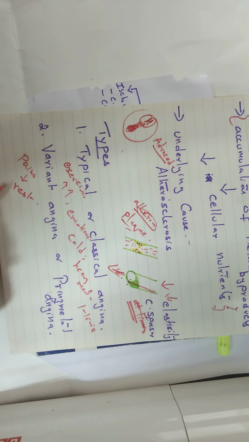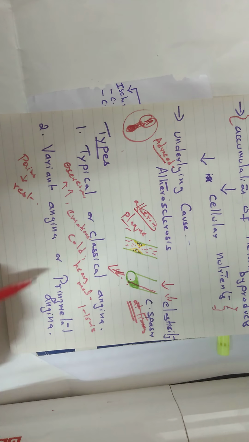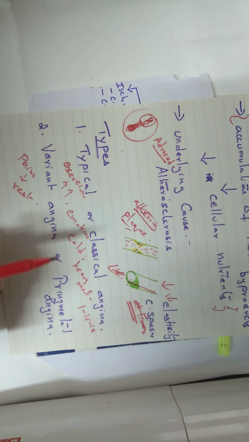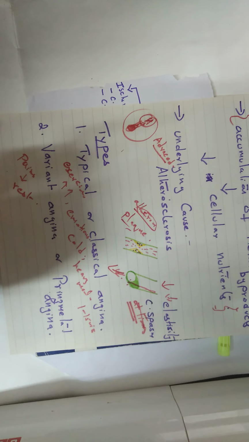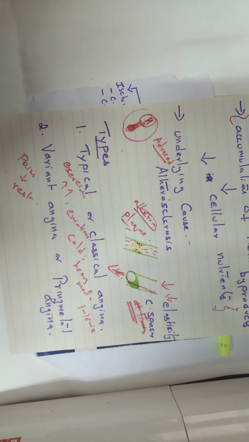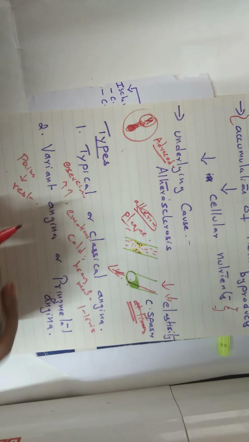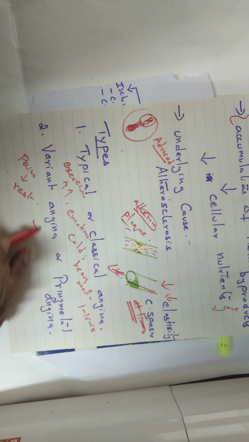The second one is variant angina, or Prinzmetal angina. The episodes of Prinzmetal angina can be seen when the patient is at rest. There is severe pain while at rest, and this also lasts less than 15 minutes and can be treated with nitrates, same as typical angina.